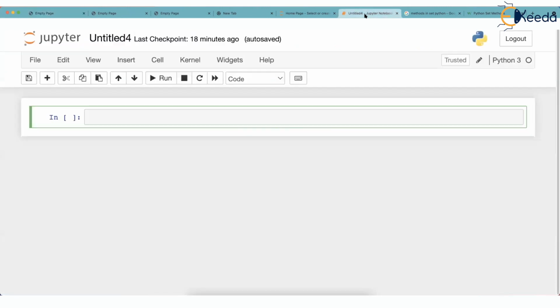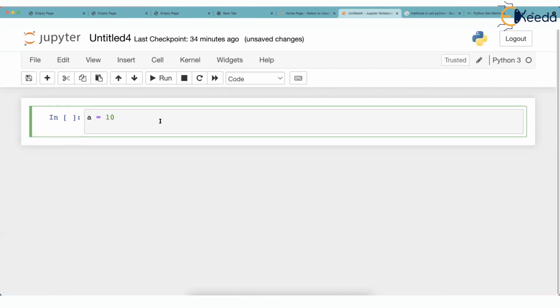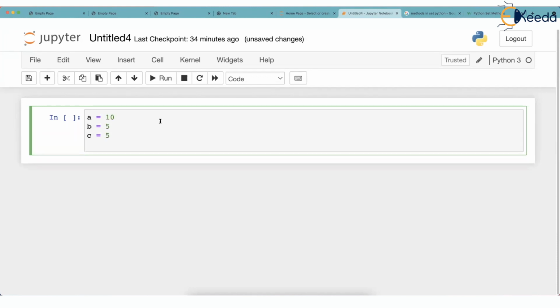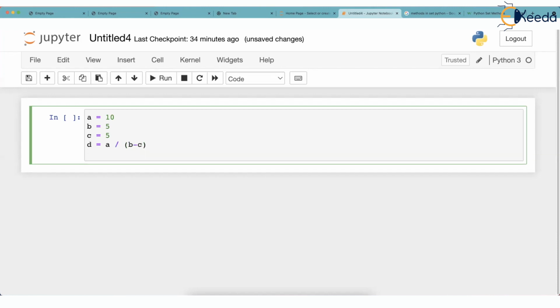Let's go to an empty page, Jupyter Notebook. I'll type some code here. Let's say A is 10, B is 5, C is 5, and D is A divided by B minus C, and then print D. Now you watch, this line is bad. Grammatically it is correct, but practically it is bad.